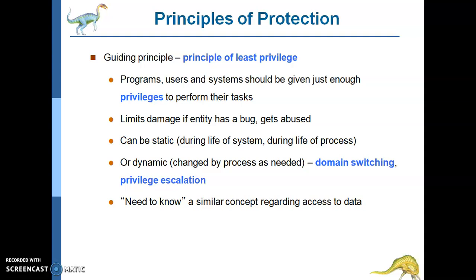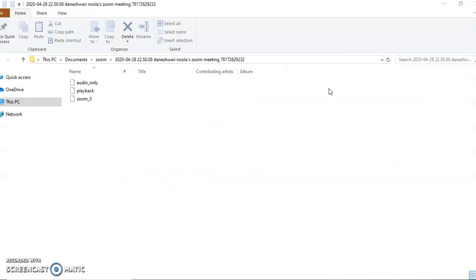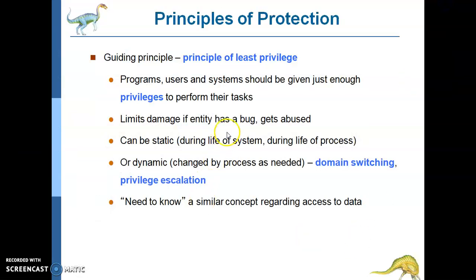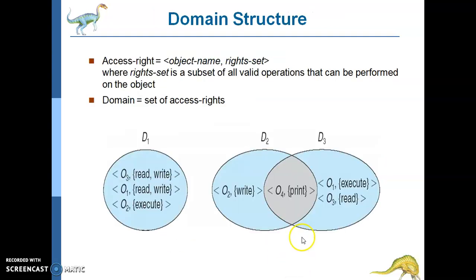By doing so, I can limit the damage if an entity has a bug or gets abused. It can be static, during the life of a system or process, or it can be dynamic, with domain switching. Ultimately, these are the things you'll be learning as the principle of protection.